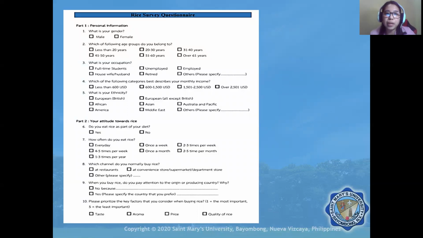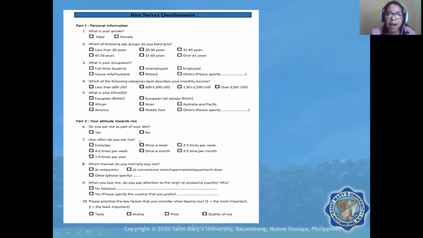Which of the following categories best describes your monthly income? So it is again being measured. However, in the presentation here, the data that you're going to obtain is ordinal data. It is in a bracket form. What is your ethnicity? Obviously, ethnicity is nominal data. So there's no higher ethnicity or lower ethnicity.